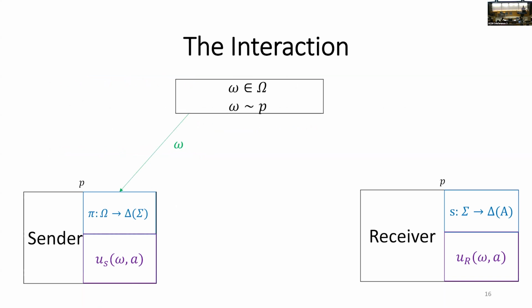Now the sender, given her strategy, the signaling scheme, and the actual state as input, draws a signal called sigma and transmits it to the receiver. The receiver plugs sigma into her mixed strategy, which maps signals to actions in a randomized way, and draws an action and plays it. And finally, both players get utilities as a function of the actual state and the receiver's chosen action.